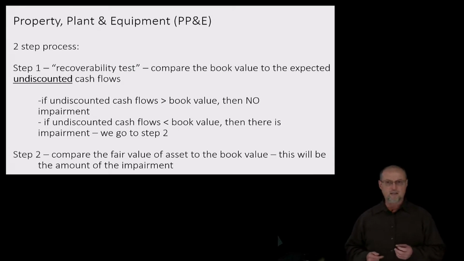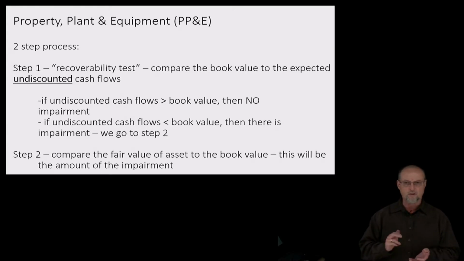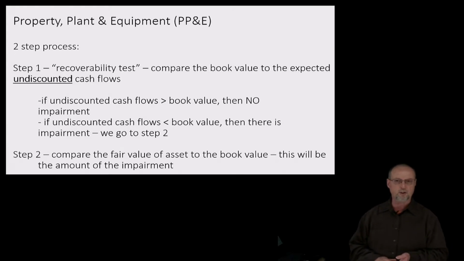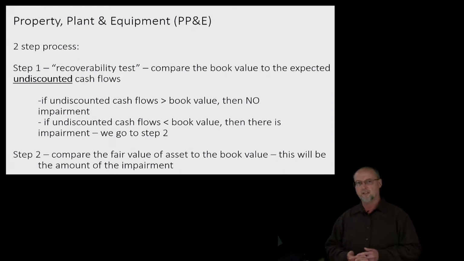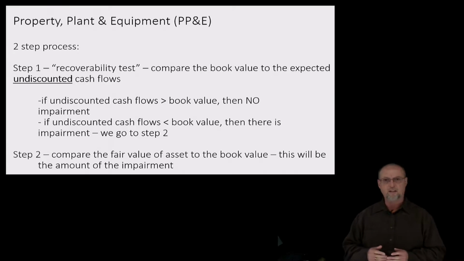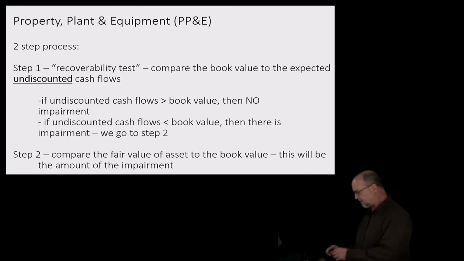We're going to compare the undiscounted cash flows to the current book value, which you may recall is cost minus accumulated depreciation. If the fair value of the undiscounted cash flows is greater than the book value, then we don't have an impairment and we're done. In the other case, if the fair value of undiscounted cash flows is less than book value, we do have an impairment, and then to determine the value of the impairment, we have to go to step two. So let's take a look at an example to illustrate this.